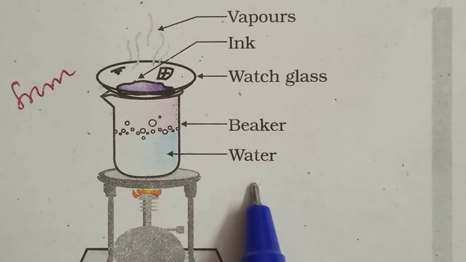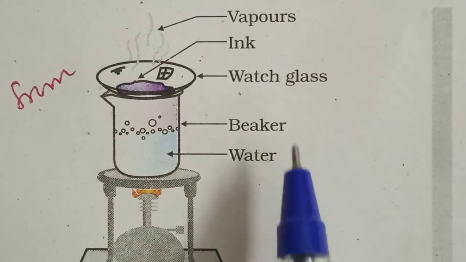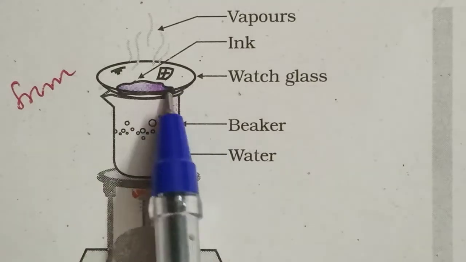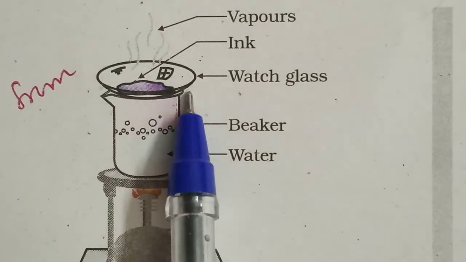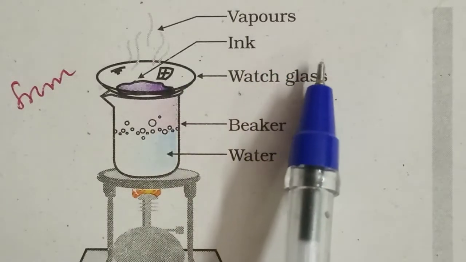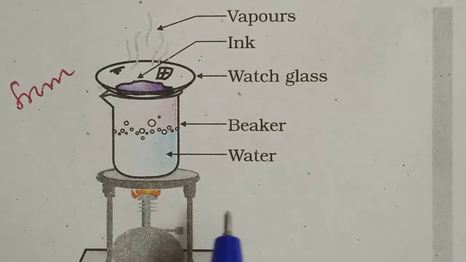Understood? So this method is used for separating a solvent from a solute by heating the mixture. While heating the mixture, what will we get? We can separate the solvent and the solute. Understood, children? So this technique is called evaporation.